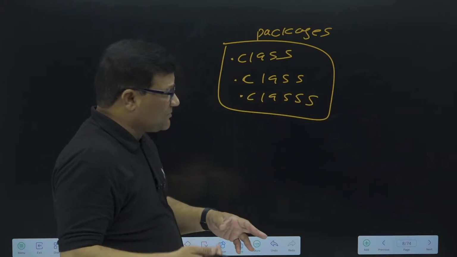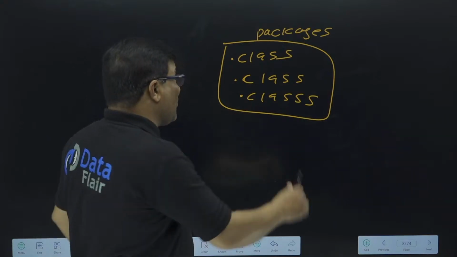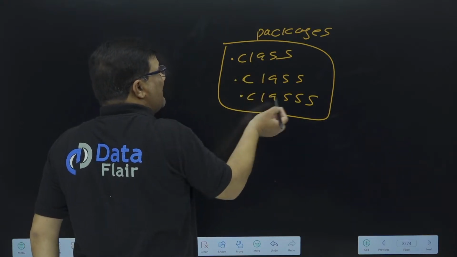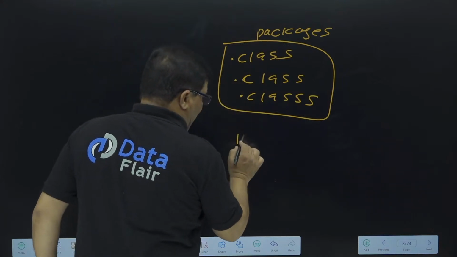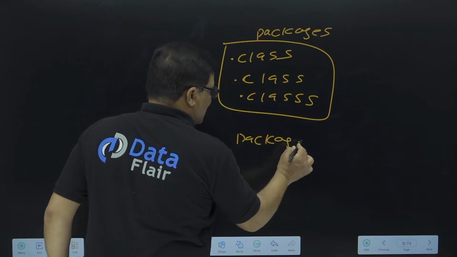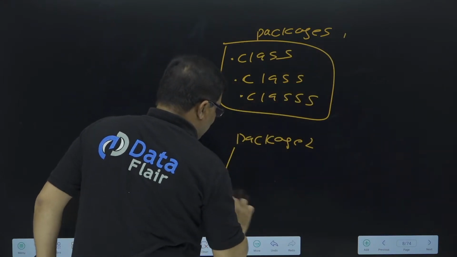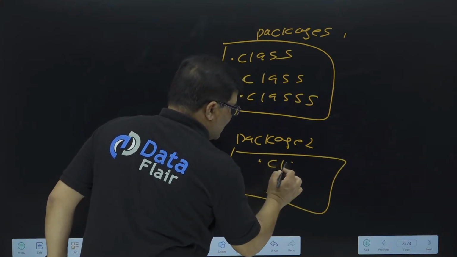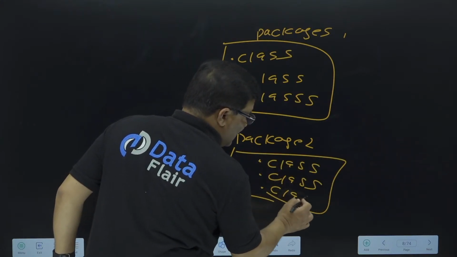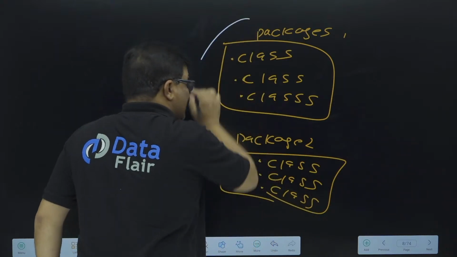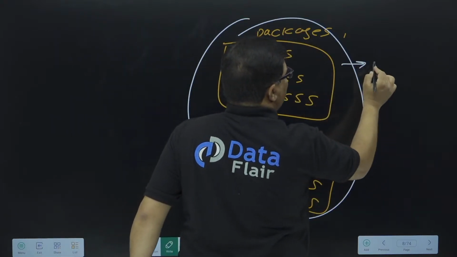But someone asked me, sir, what is a jar file? So all the dot class files are actually members of a package. And there are a lot of packages: package 1, package 2, package 3. The second package also contains dot class files, this package also contains dot class files, and the collection of these packages is exactly called a jar file.